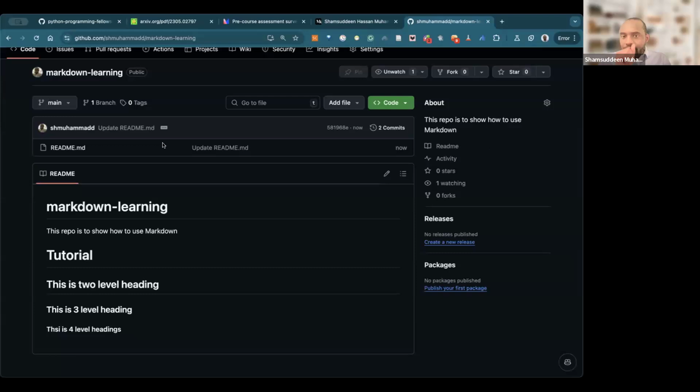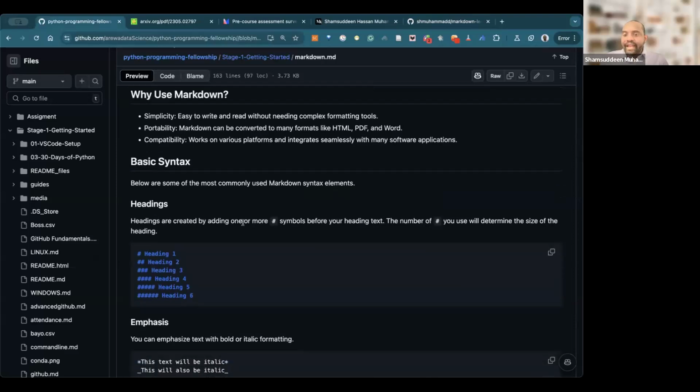When I say commit, you can see this is the header. This one is the title, this one is the subtitle, and this one is another. If you remember in Microsoft Word, there is something called level 1, level 2, level 3. This is the same thing. It's called headings. The headings are created with one or more hash symbols before your heading text. The number of hashes determines the size of the heading, from heading 1 up to heading 6.